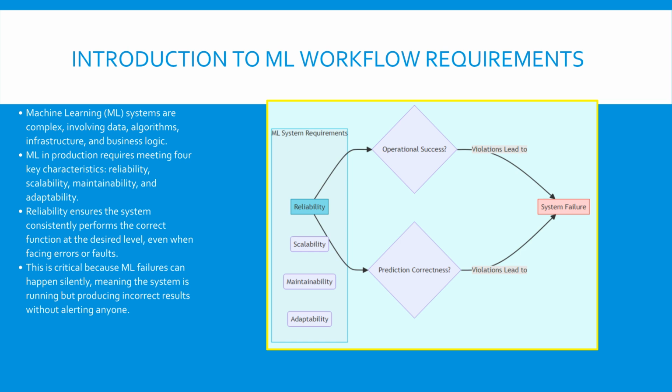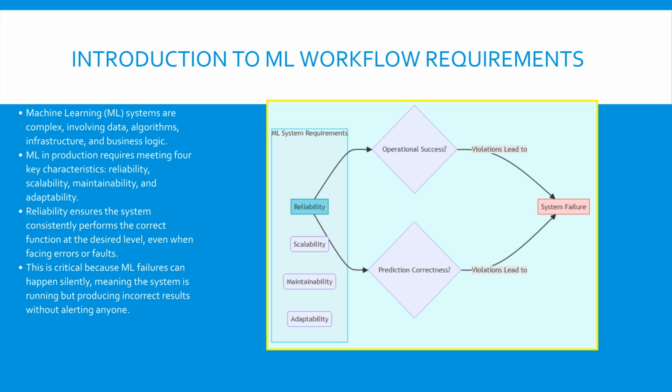This diagram visualizes the primary requirements for production ML systems, highlighting reliability. Reliability is just one of four critical characteristics, alongside scalability, maintainability, and adaptability. Reliability is fundamentally determined by two checks. First, whether the system meets its operational expectations, like speed, and second, whether its core predictions are accurate and correct. If either of these expectations are consistently violated, you have a system failure.